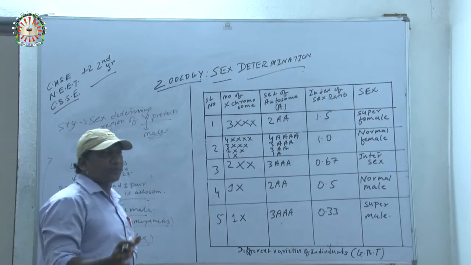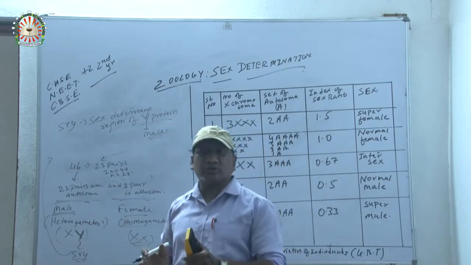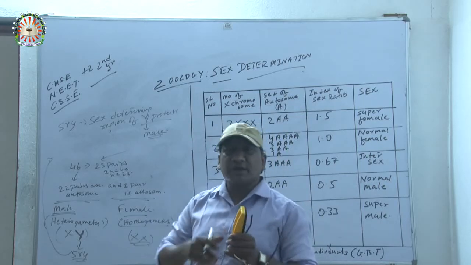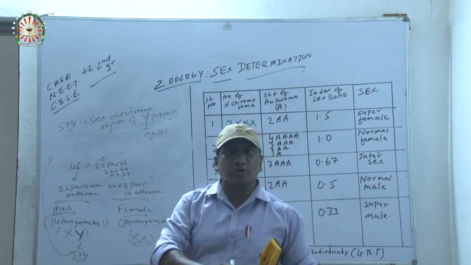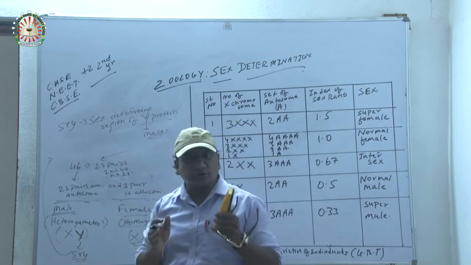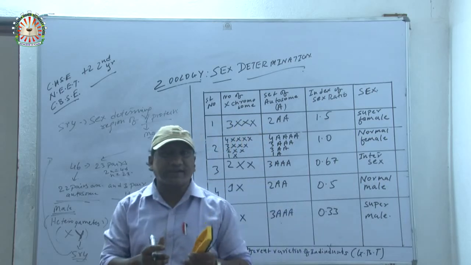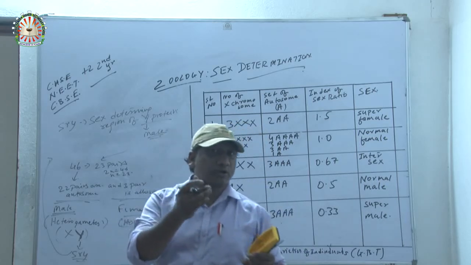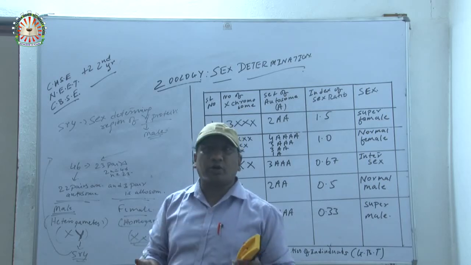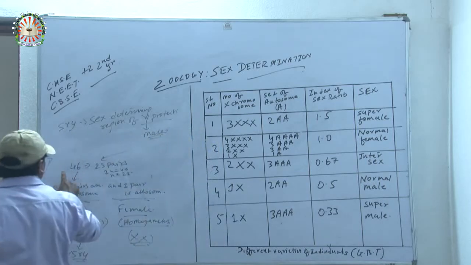But in the case of Drosophila, there are 8 chromosomes. How many chromosomes are there? There are 8 chromosomes, formed out of 4 pairs. How many pairs? 4 pairs. Out of 4 pairs, 3 pairs are autosomes and 1 pair is allosomes. This is Drosophila melanogaster, and Drosophila melanogaster is what? It is a fruit fly. The chromosome number of Drosophila is how much? That is 8. Out of 8 chromosomes, 6 chromosomes are autosomes and 2 chromosomes are allosomes. Okay. So human is over.